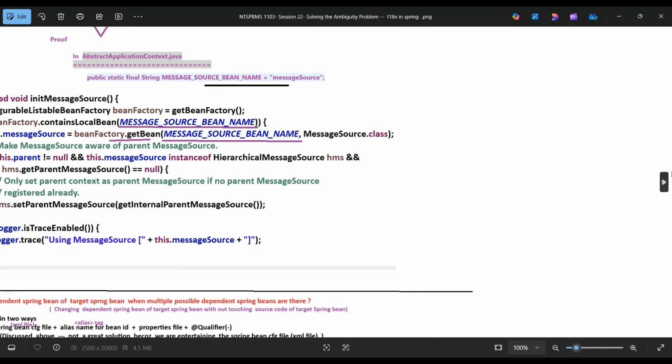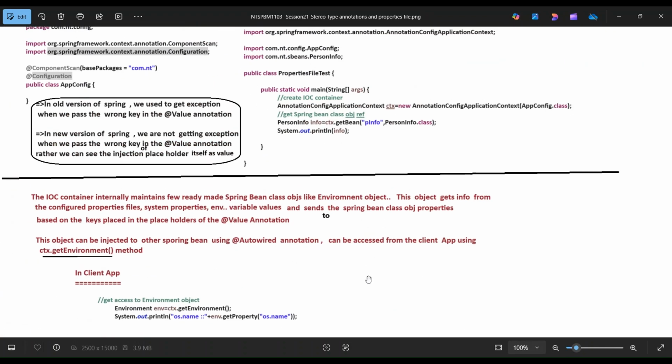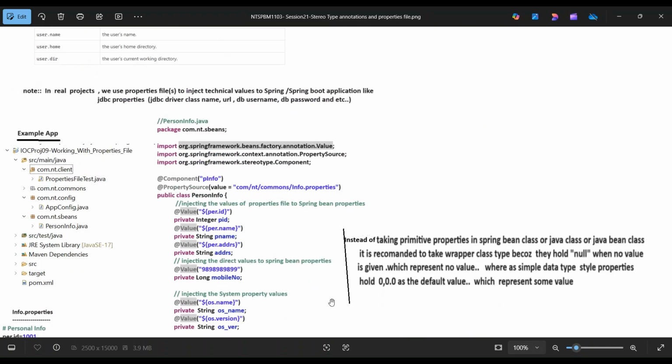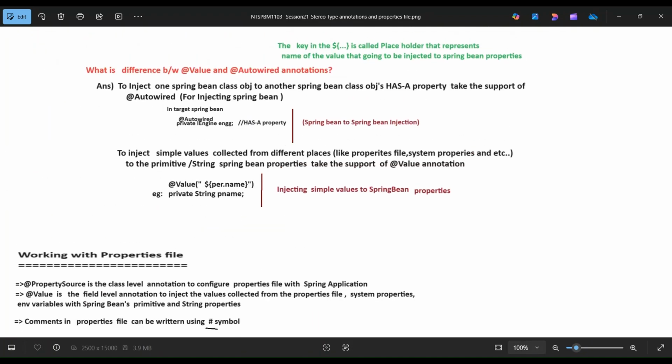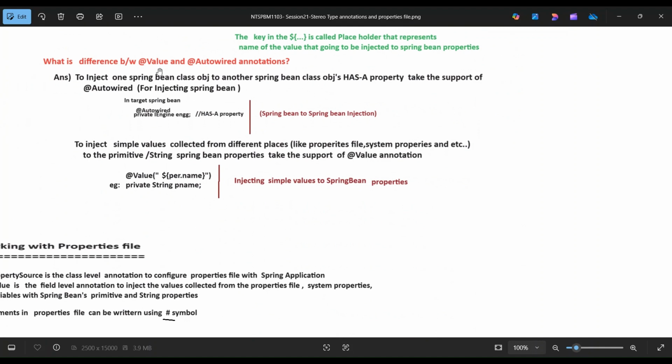What is the difference between @Value and @Autowired annotation?